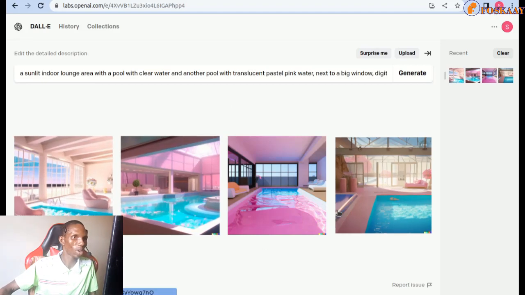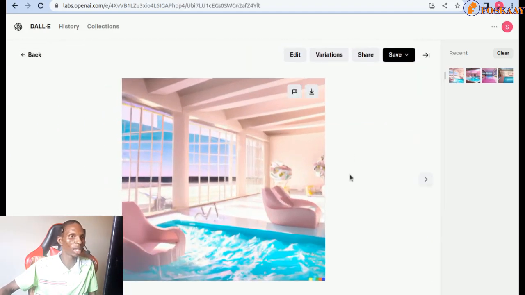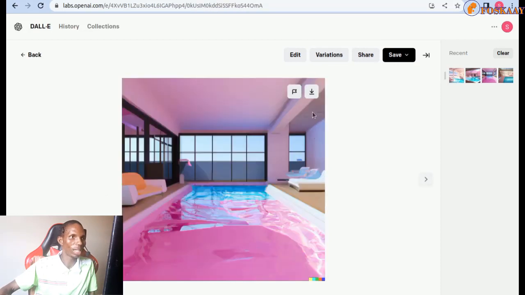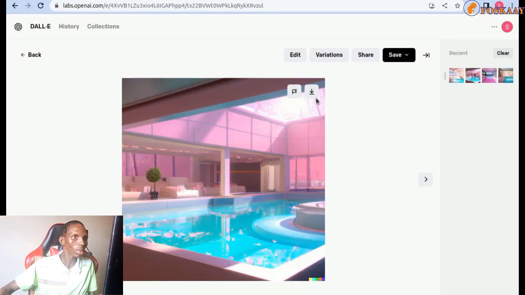So you can imagine, look at these beautiful images that are created for us. Wow, they're so beautiful, and you can download it, you can report it if it's not what you want, and from it as well, you can create variation. You see, you can save it to a collection.